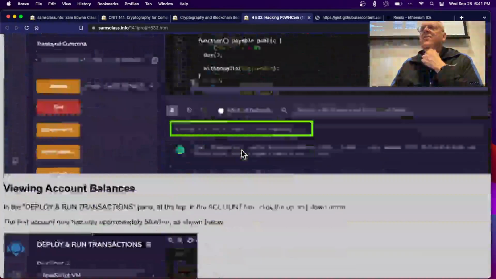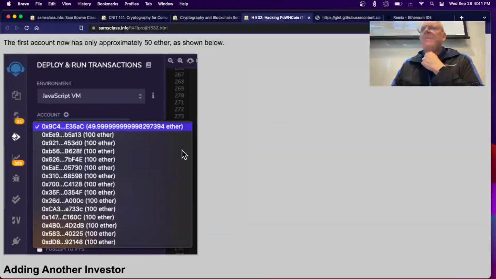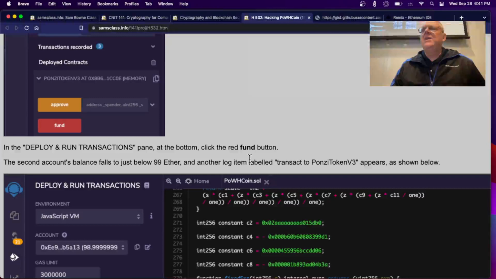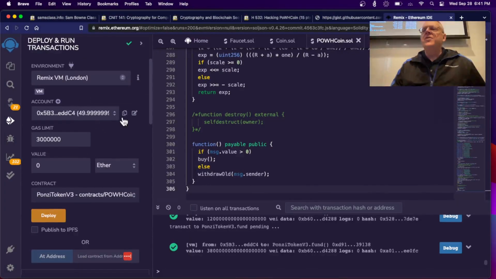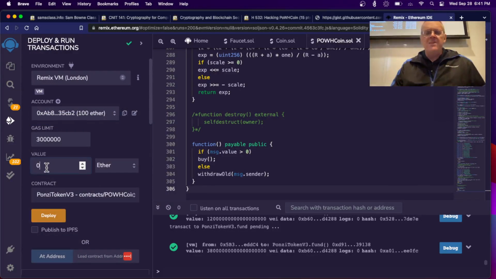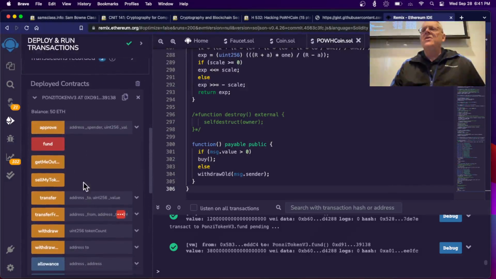So I send in 50 Ether. You can see my balance has fallen to 49. Now I'm going to fund 1 Ether from the second account. So there are 2 investors in this thing. So this is the first account that has invested 50. The second account is going to invest 1, or so I hope. Maybe I was hitting this by accident or something. Anyway, 1 Ether, fund.